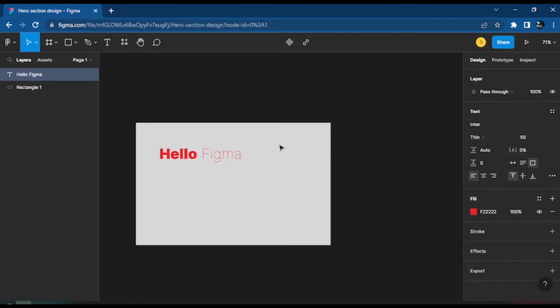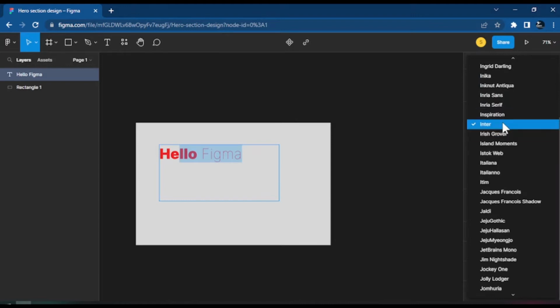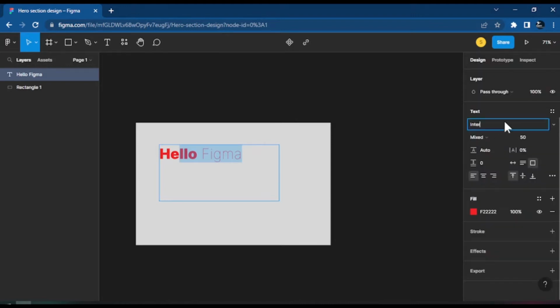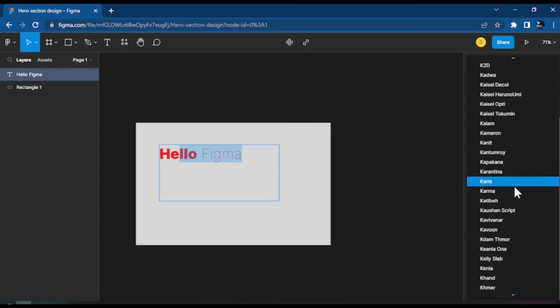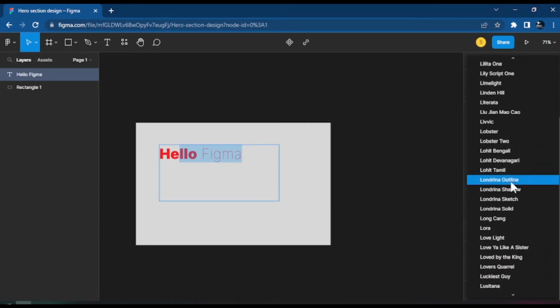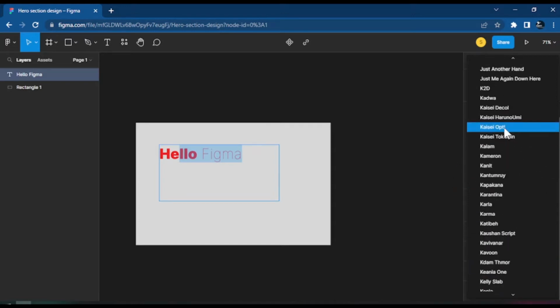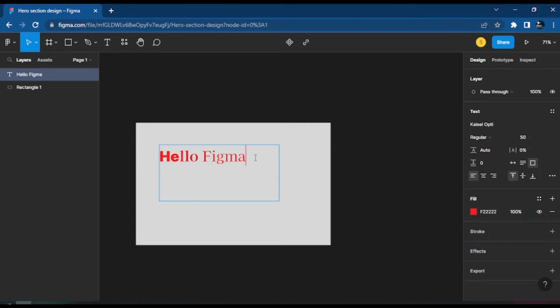Of course, these options are there because we are using this font family, which is the Inter font family. And if you change to any of the font families that you want, all these font families are here, and I believe any font family from Google is always here too. So what else do we need? Let me just choose any one now. But what if I want to make the text big now? So let me say hello Figma. Let me just say I am learning Figma.